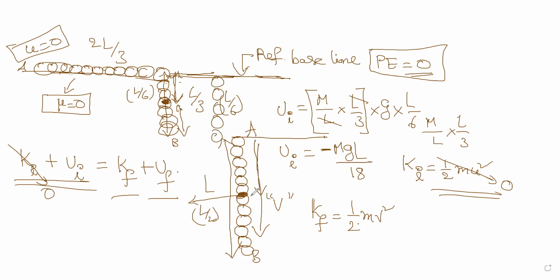So the center of mass is below the reference line, so we'll take the negative value as usual. So this is of length L by 2. So the U final becomes negative mgL by 2. Hopefully I'm clear. Now we have to just set these things inside the equation. That's all we have to do. Once it is clear, I'll go ahead. Please let me know.